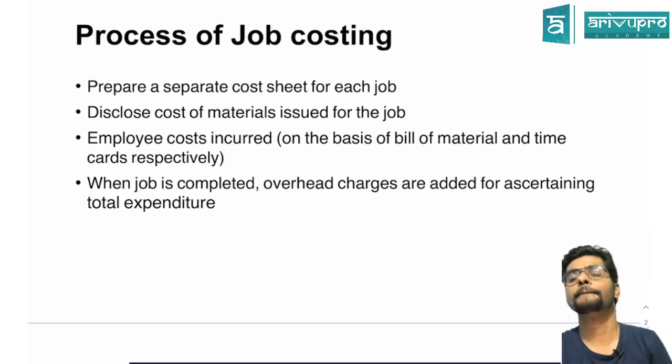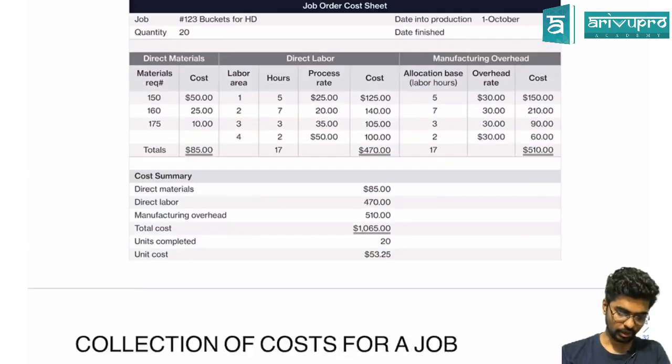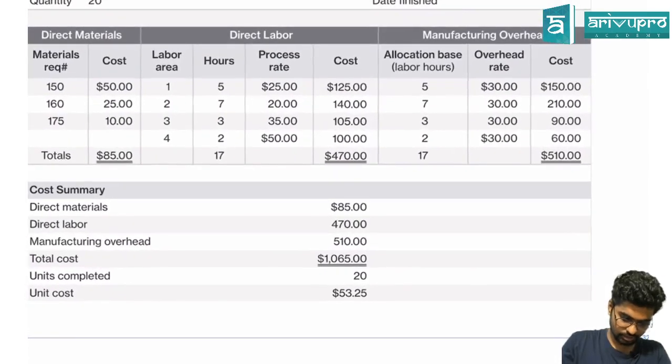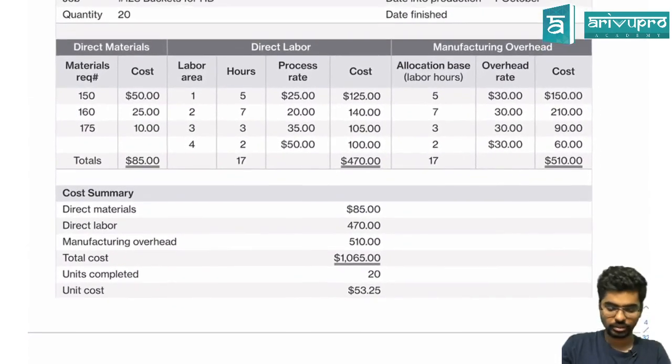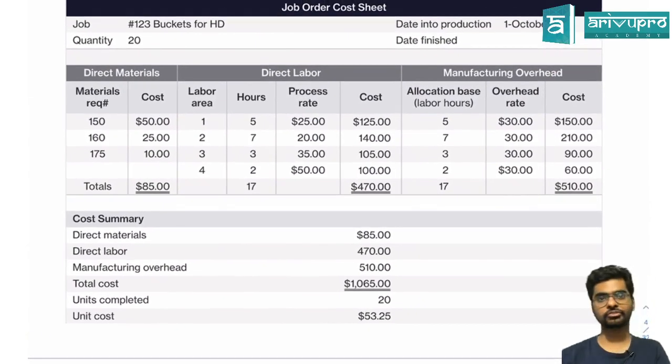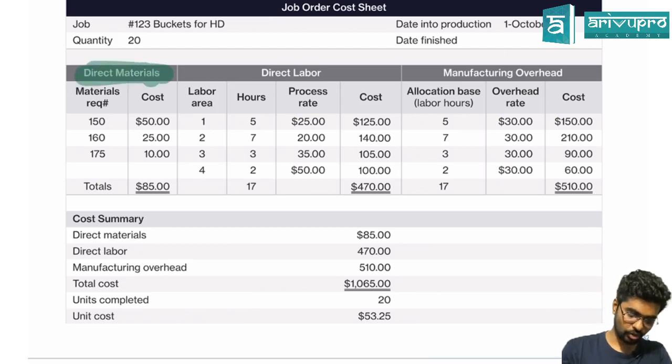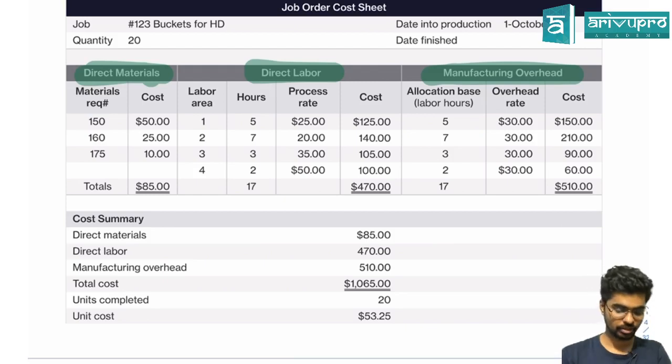Are you clear? Done. Now, I want you guys to see this carefully to understand how it goes. I have cost of material, cost of labor and cost of machinery overheads. If you see material requisition number, do you remember this somewhere? What is material requisition?